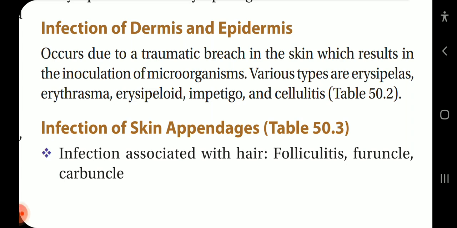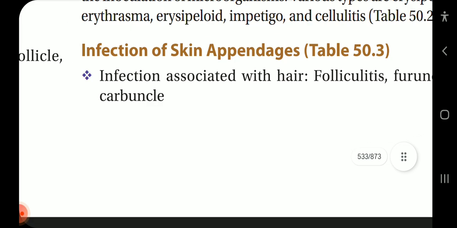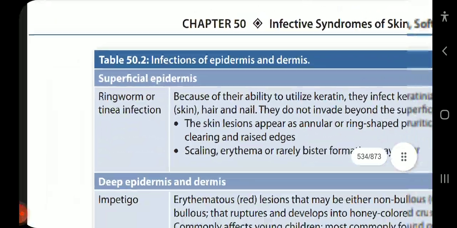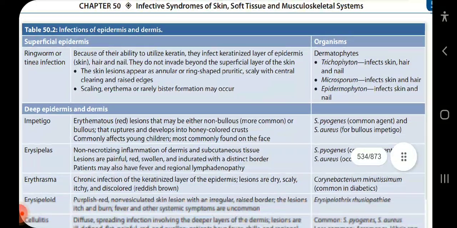Infection of dermis and epidermis occurs due to a traumatic breach in skin which results in inoculation of microorganisms. Various types are erysipelas, erythrasma, erysipeloid, impetigo, and cellulitis. Infection of skin appendages, infection associated with hair: folliculitis, furuncle, carbuncle. Okay, now the table about infections of epidermis and dermis.